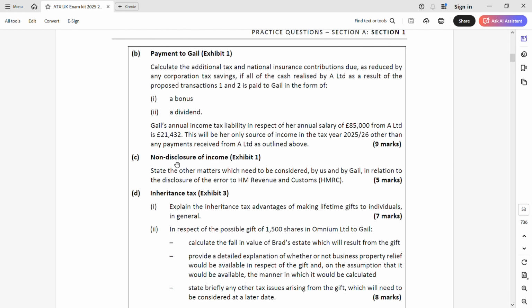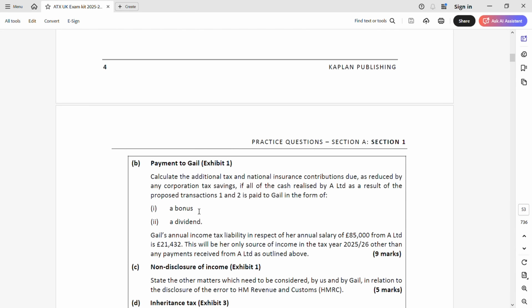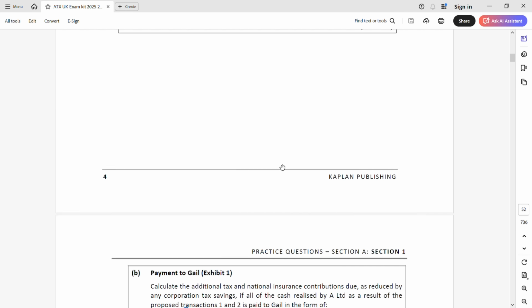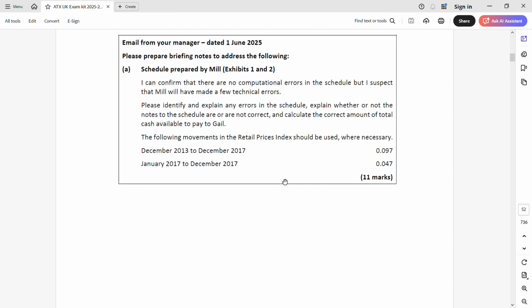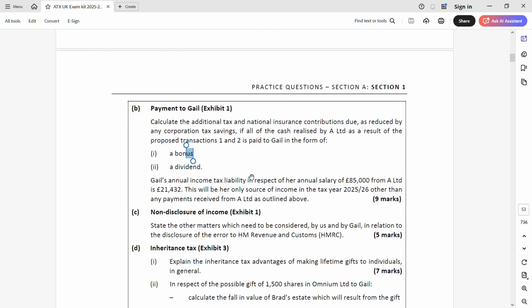Then we have part C, again exhibit 1. This is a straightforward question. You do not have to rely on your other parts. But remember, part B you can't answer without answering part A. Because first you have to calculate the correct amount of cash that they need. That is in part A. You have to find the correct schedule. Then only you can find the bonus and the dividend correct amount. You understand? Then only you can find the additional tax and NIC. So they are linked to each other. Part C, it is not related.